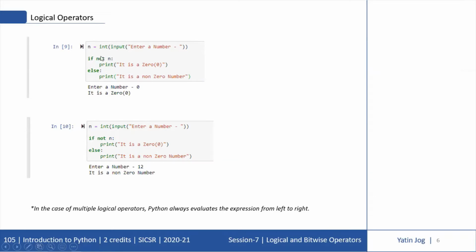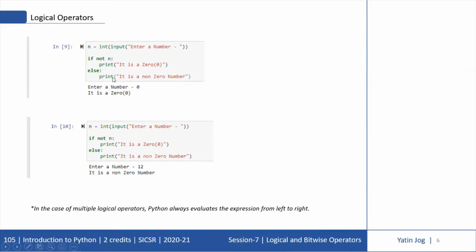Now how will not work? If n is 0, what is not 0? Not 0 is true. So that means if condition results into true, it will print it is a 0 number. Else it is printing it is a non-zero number.